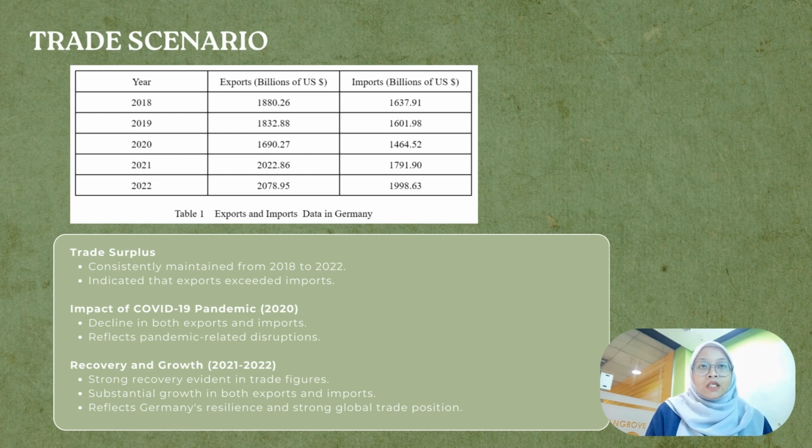By 2021 and 2022, Germany experienced a strong recovery with substantial growth in trade, showcasing the country's resilient and robust global trade action.